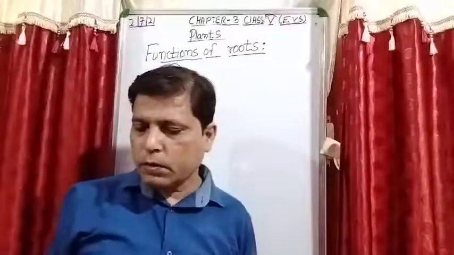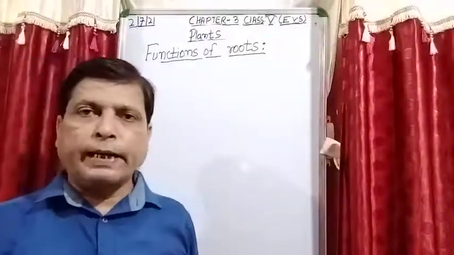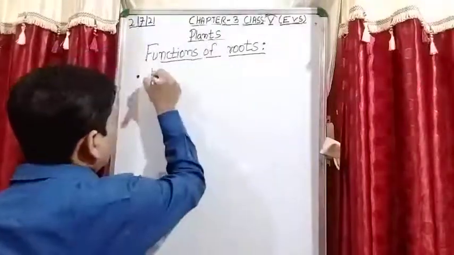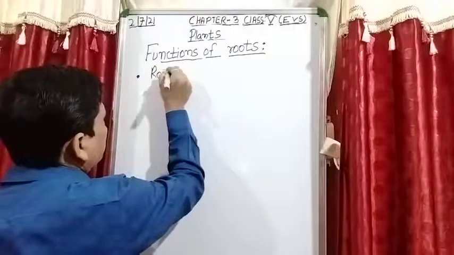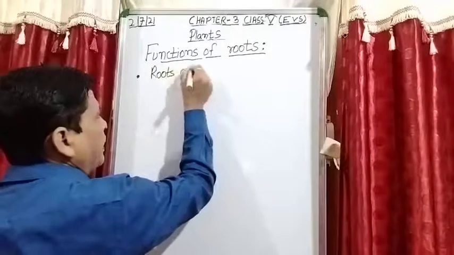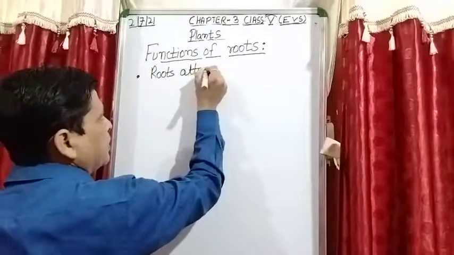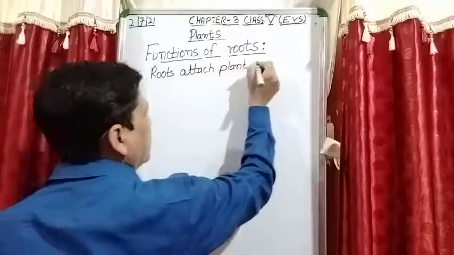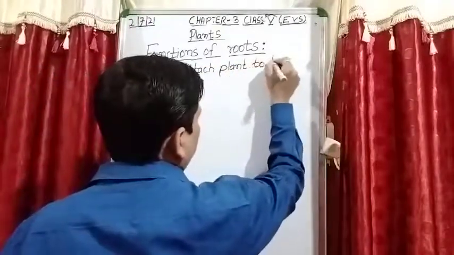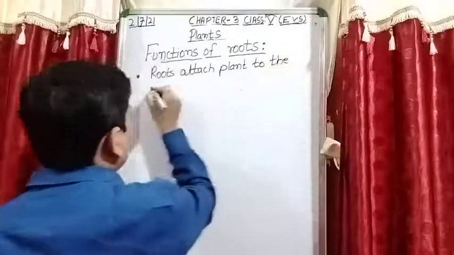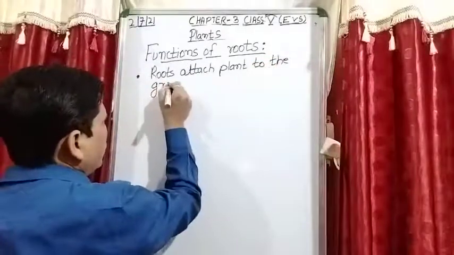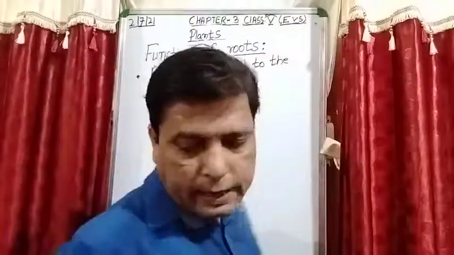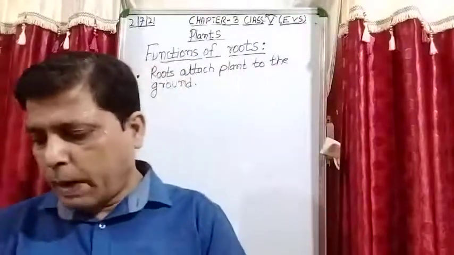So root attach plant to the ground. Roots attach the plant to the ground.